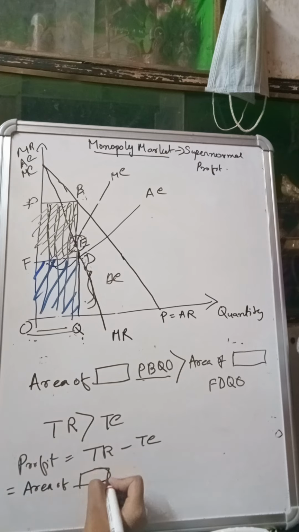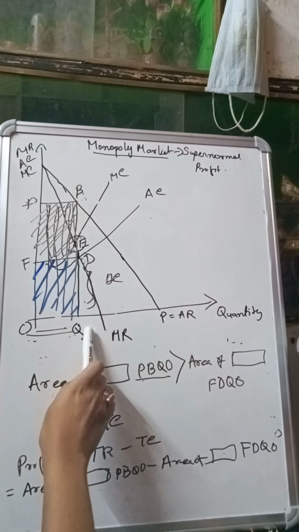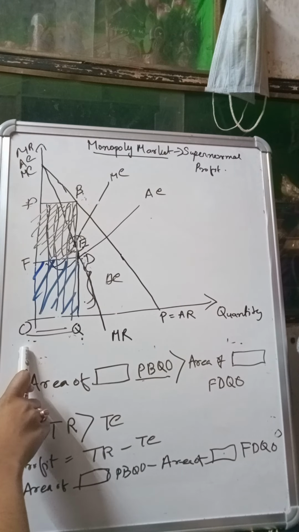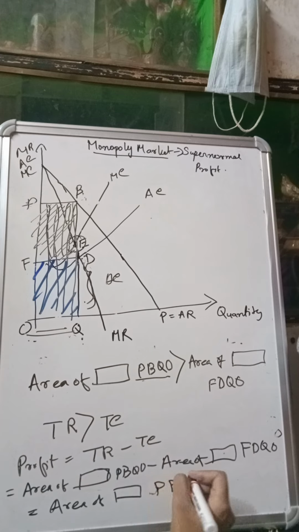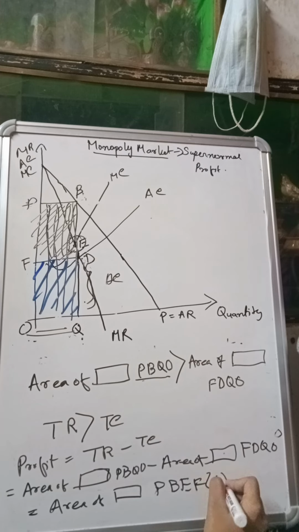Now if you subtract FDQO from PBQO, we will be left with the area of rectangle PBEF, and this is positive.